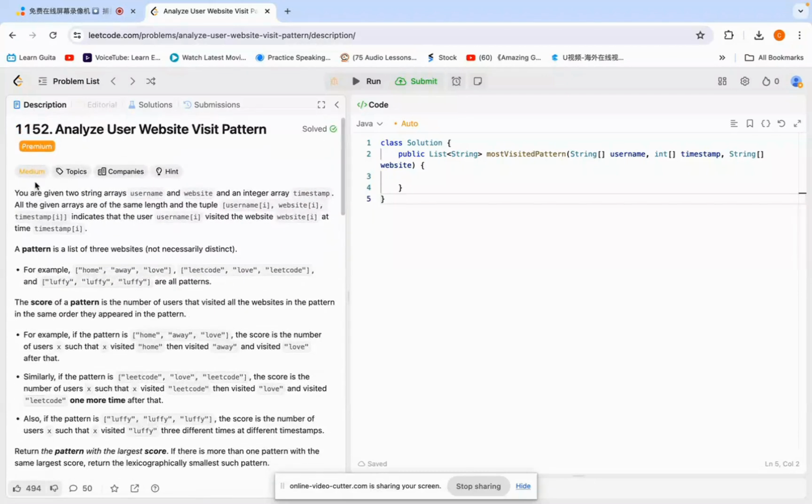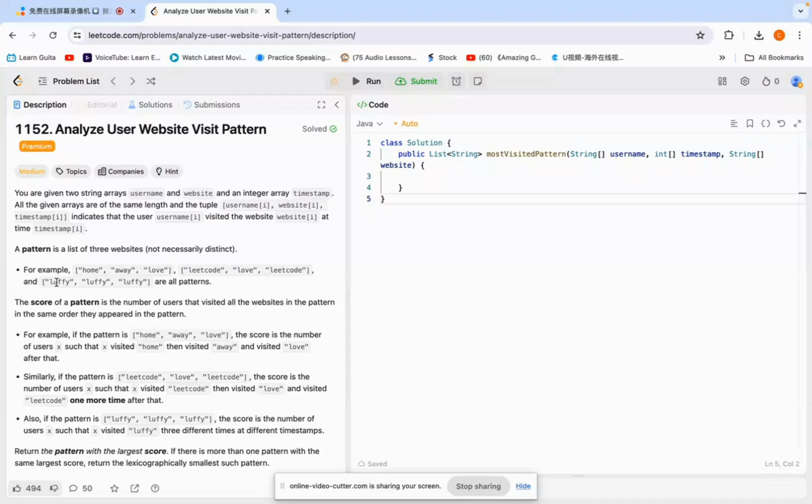So let's see. You are given two string arrays, username and website, and an integer array, timestamp. All the given arrays are of the same length, and the tuple of username, website and timestamp indicates that the user visited the website at the timestamp. The pattern is a list of three websites. For example, home, about, career.